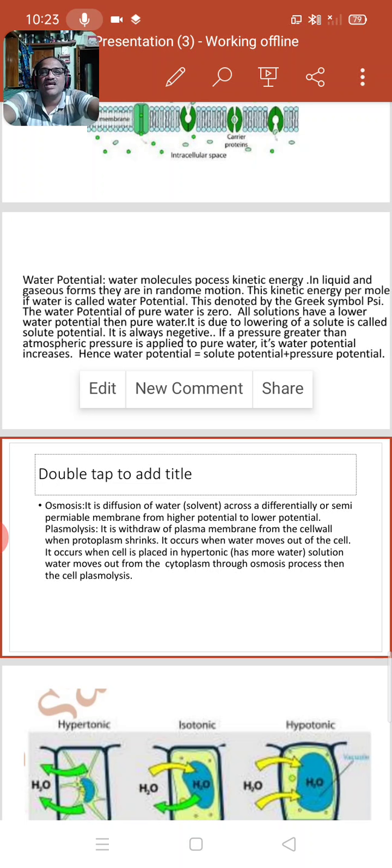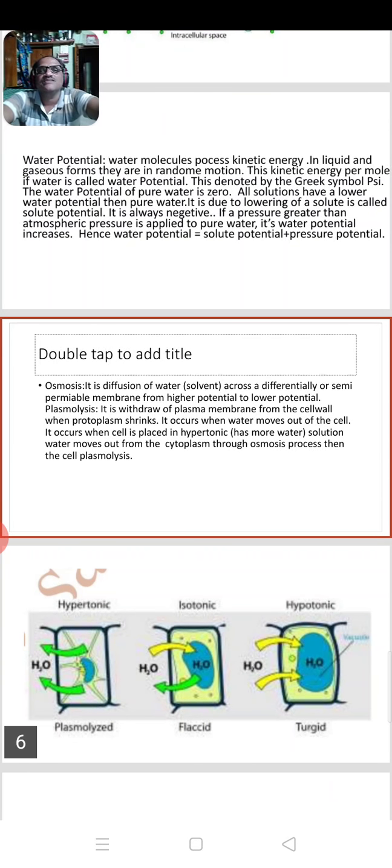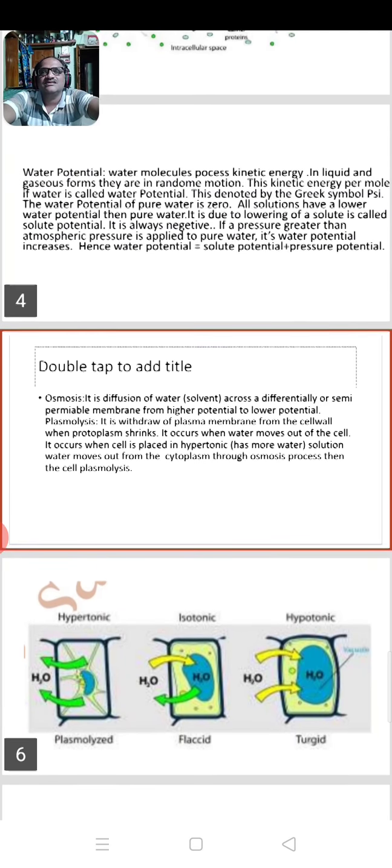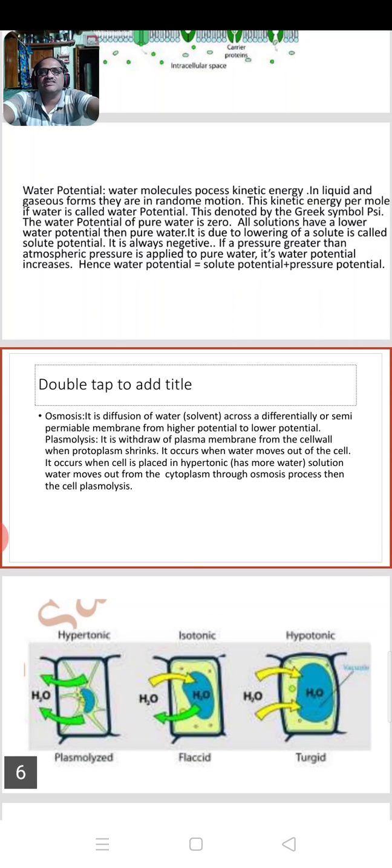All solutions have lower water potential than pure water. It is due to the lowering by the solute, called solute potential. When we add some solute, sugar or salt, to the water, the concentration of water decreases. This is called solute potential. Solute potential is always negative.